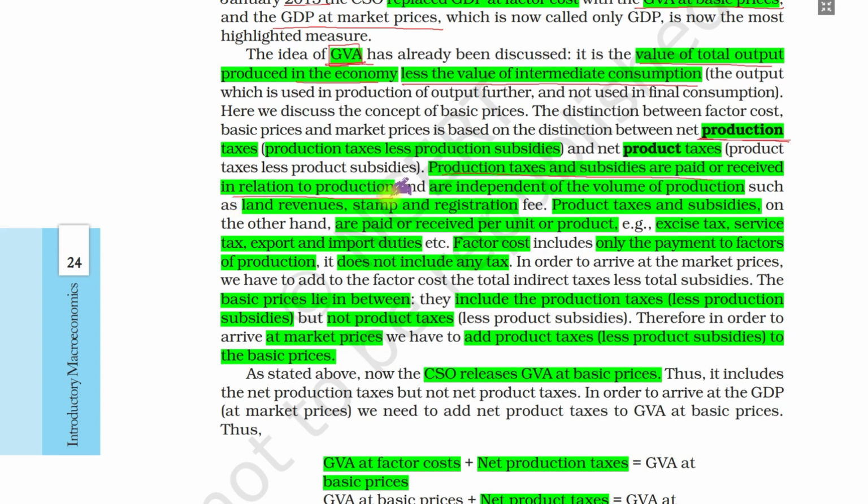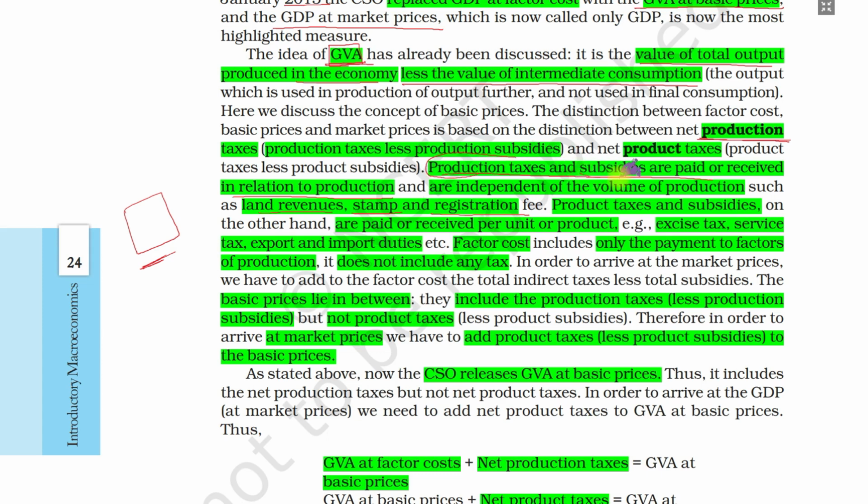In the production process in industry, there are some taxes, just like land revenue. Suppose we have purchased land to set up an industry. So this land revenue we have to pay. This is a production tax, as are stamp duty, registration fee, etc. So these are all production taxes.